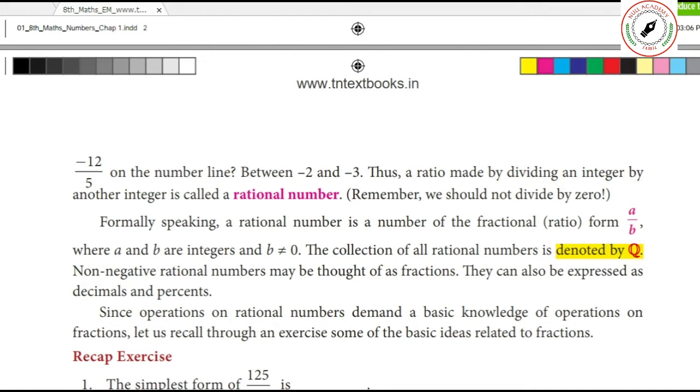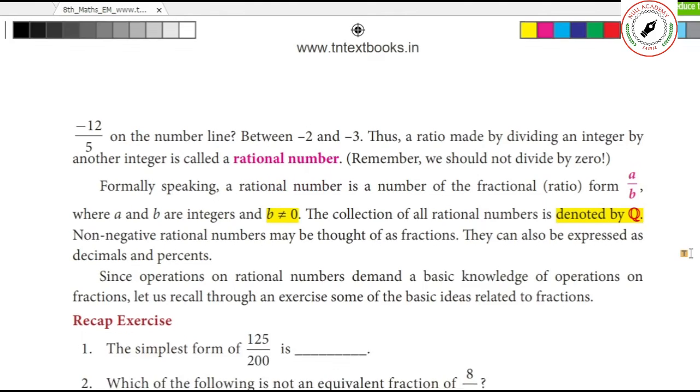For example, A is one integer, B is another integer. So A by B is a fraction or rational number, provided B should not be equal to 0. It should be greater than 0 or less than 0. It should not be 0. That's all.